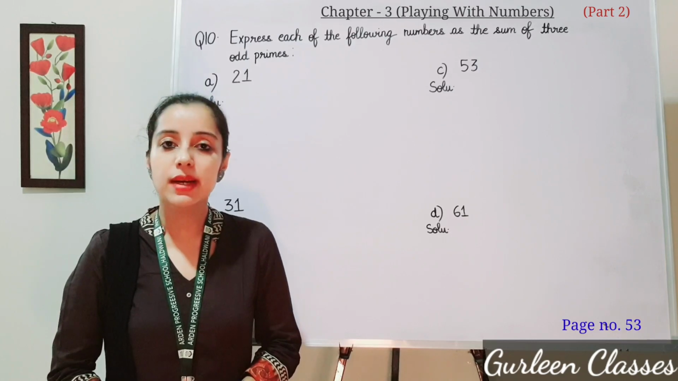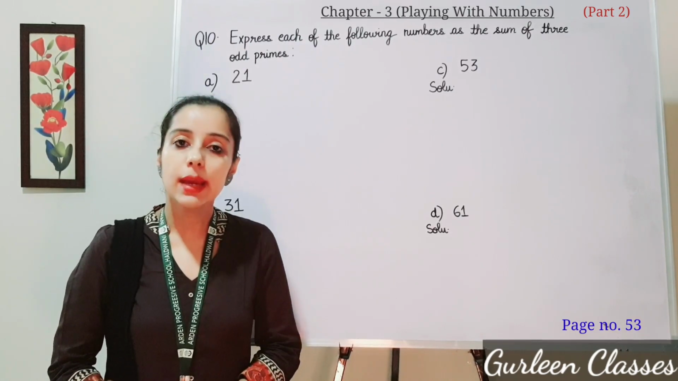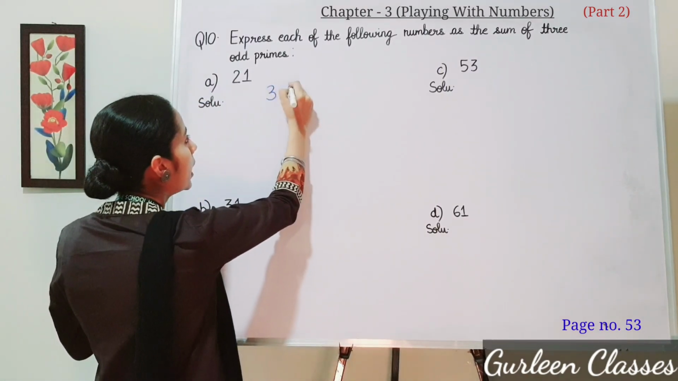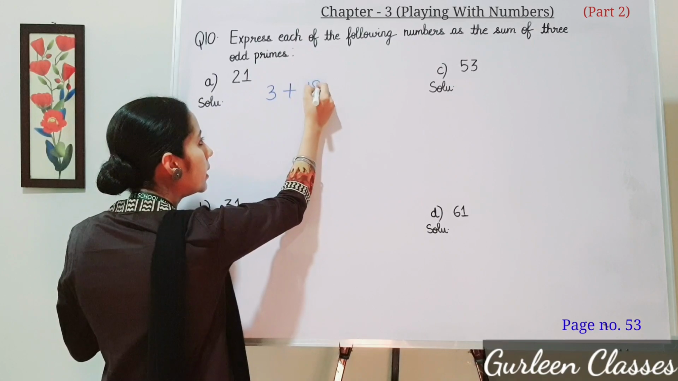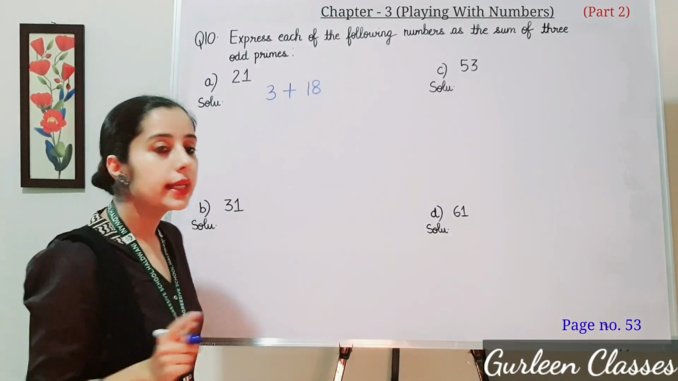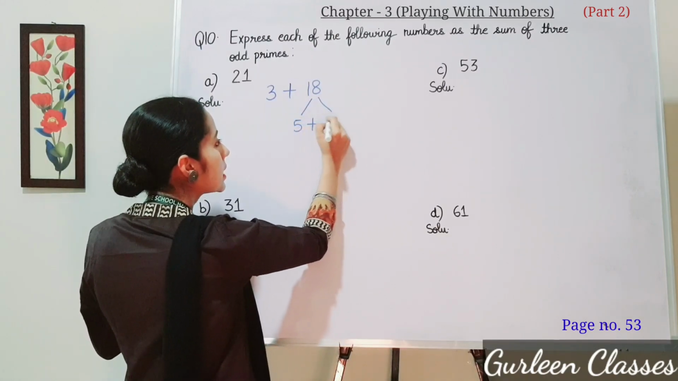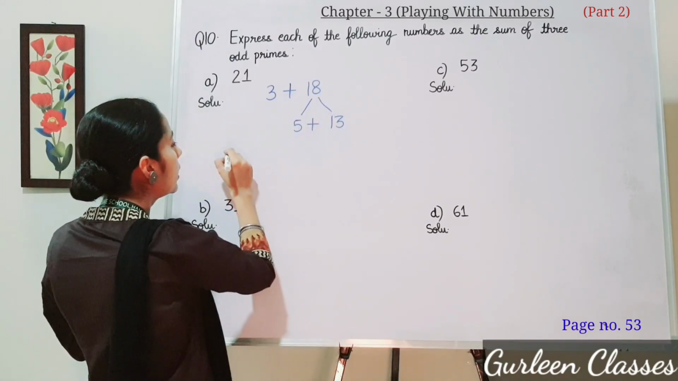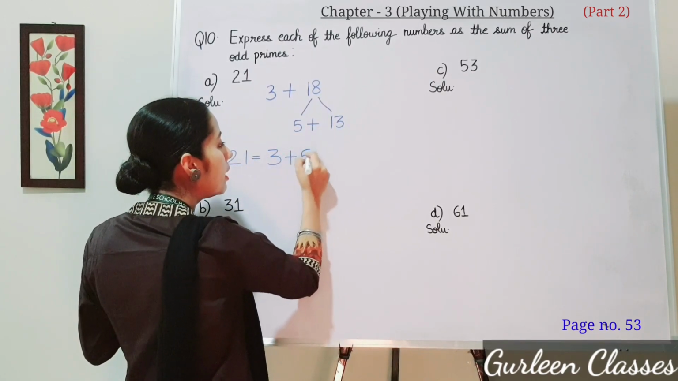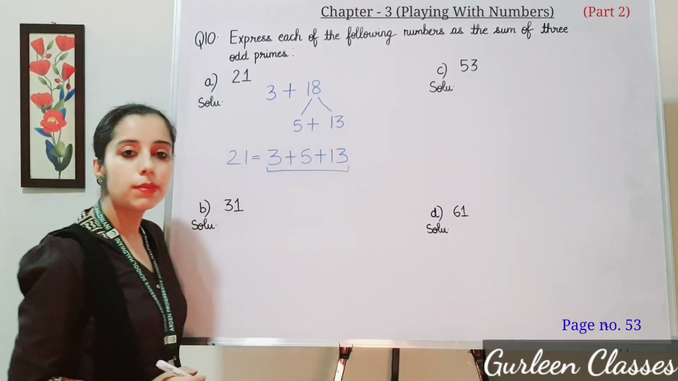Question number 10. Express each of the following numbers as the sum of 3 odd primes. Part A, 21. So 21 can be written as 3 plus 18. So students, here 18 is not an odd prime number. It can be written as 5 plus 13. So right here 21 is equal to 3 plus 5 plus 13. These 3 are odd prime numbers.